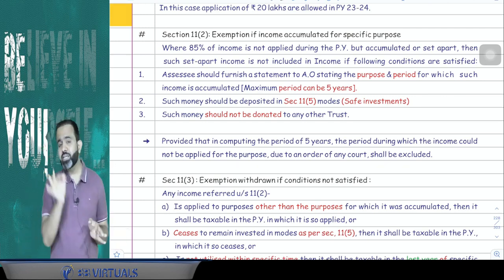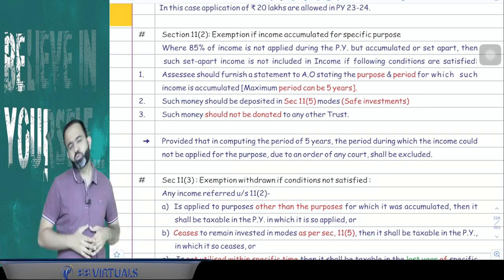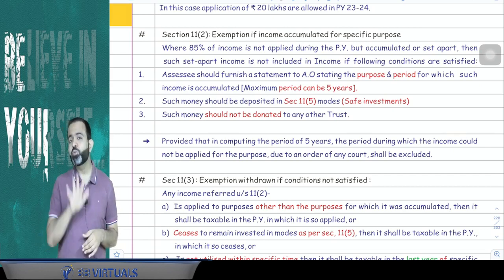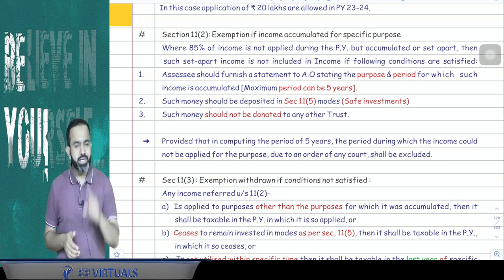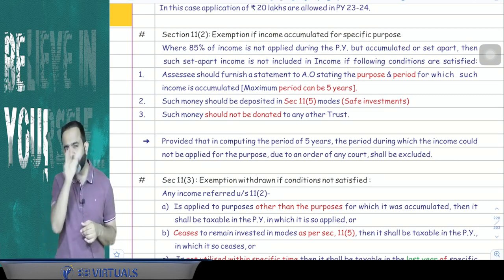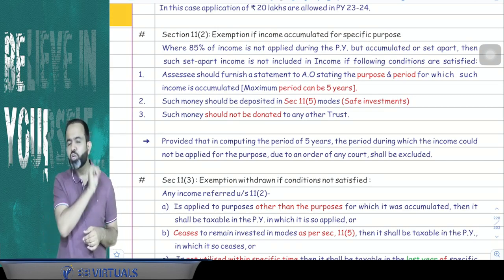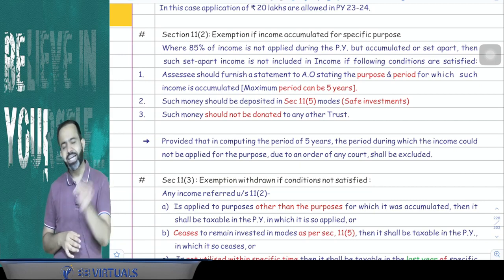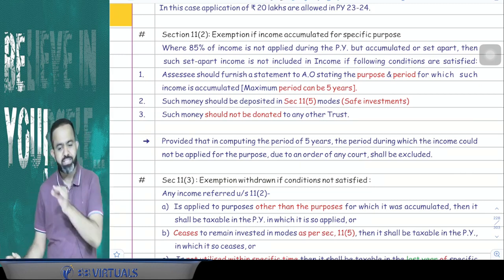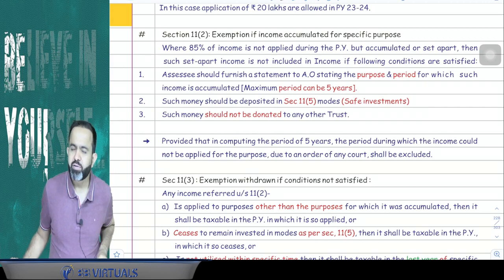As well, the trust has to mention the specific period also. But guys, this period cannot be more than 5 years. Maximum accumulation can be for 5 years. The third condition is that the accumulated amount will not be donated to any other trust. And the last condition is that the amount should be invested in safe investments, that is, section 11(5) modes.